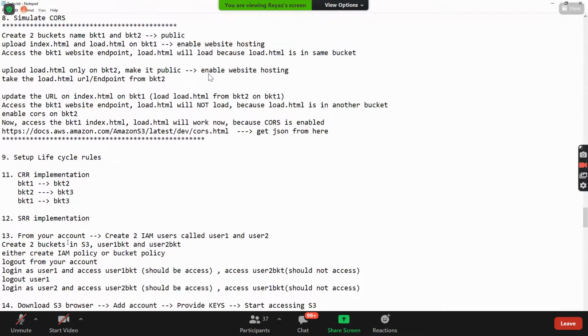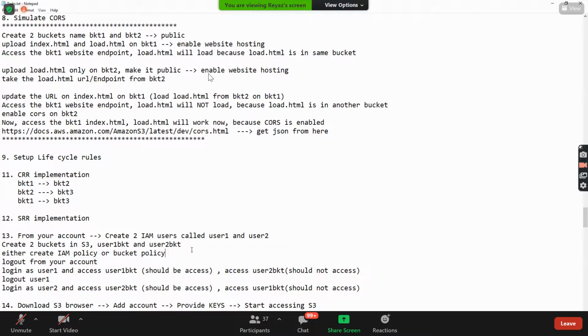Guys, an additional interesting task for you here. It's very easy. See here, guys. Create two IAM users called user1 and user2. And create two buckets in S3 called user1 bucket and user2 bucket. Now what you have to do is, if user1 logged in, he should be able to access only user1 bucket. He should not be able to access user2 bucket. If user2 logged in, he should access only user2 bucket, and he should not be able to access user1 bucket. Will you be able to do this?